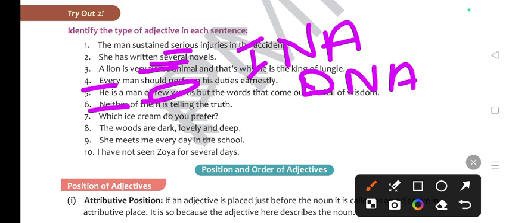adjective of quantity. Okay. Next is, which ice cream do you prefer? So what is which here? It's an interrogative adjective. The woods are dark, lovely and deep. It is telling the quality of the wood. So it is adjective of quality. She meets me every day. So what is every here? Every is distributive numeral adjective. So you can mention distributive numeral adjective. I have not seen Zoya for several days. So what is several here? Several is indefinite numeral adjective.